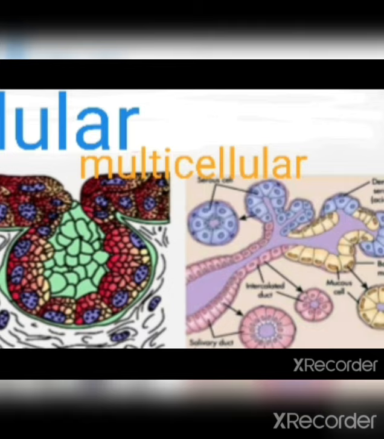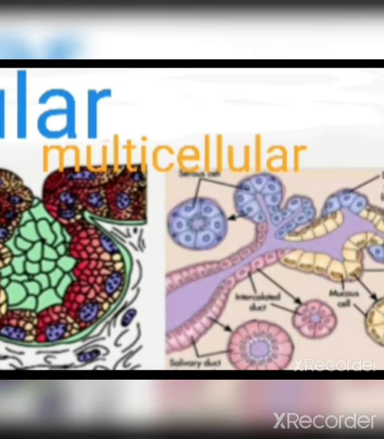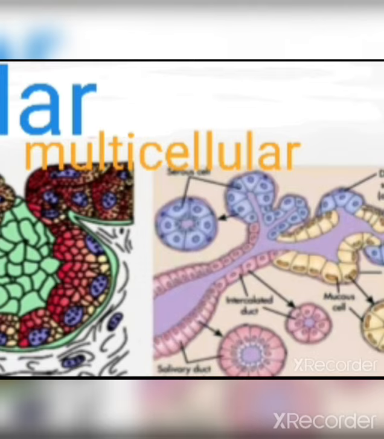Then multicellular exocrine glands are composed of a cluster of secretory cells. Its example is the salivary gland. The salivary gland is a multicellular exocrine gland.